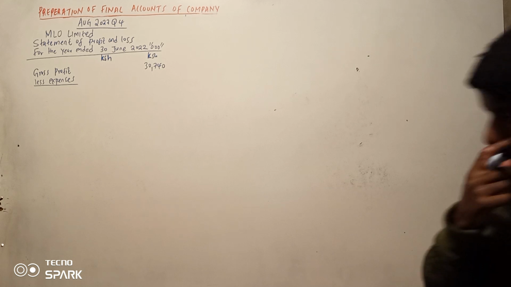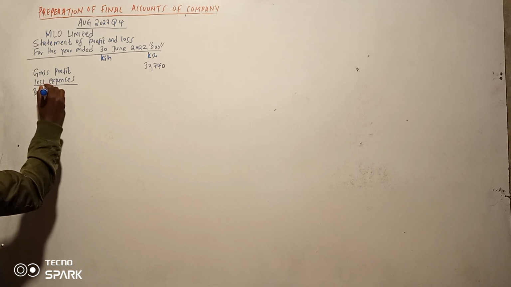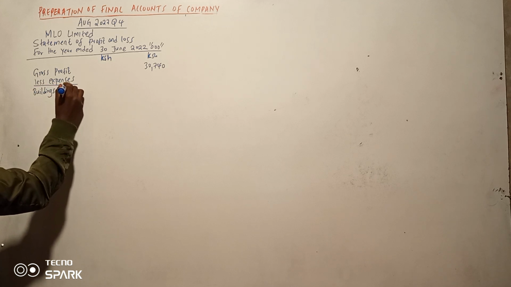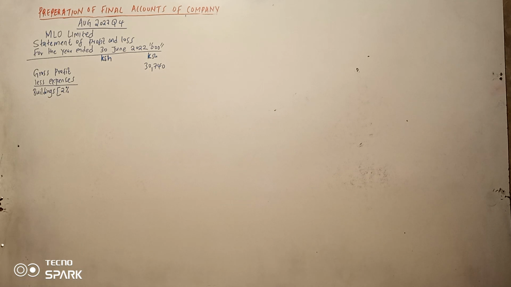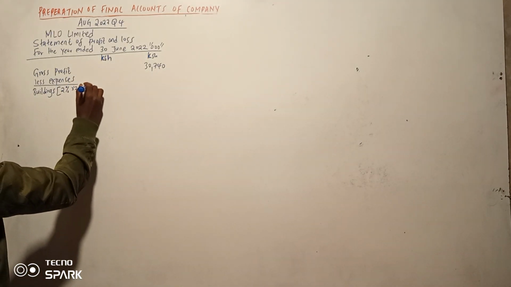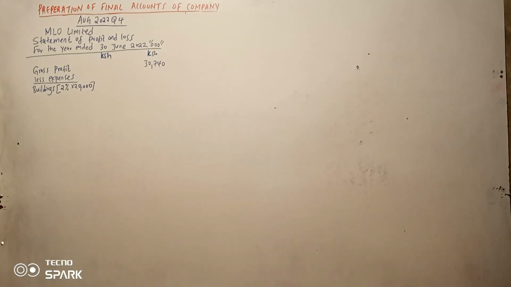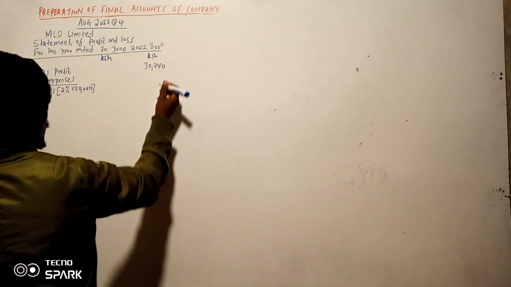Now our expenses, we can start with the additional information. Information number one is not of use for expenses. Number two, not of use. Number three, building. So we start with the building. Remember, it's on straight line basis, so it will be 2% on cost. So what's the cost? The cost is there in our trial balance, 20,000. So you multiply 0.02 times 20,000. You less this one, it is 400. So it's an expense.